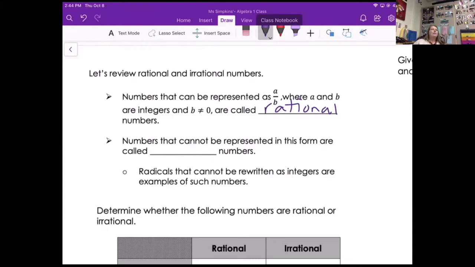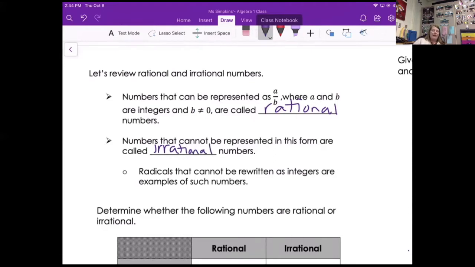What about 0.3 repeating? Does anybody know what that is as a fraction? Yeah, 1/3. So even if it is represented as a decimal, some decimals we can also write as fractions. So they are still considered rational. Numbers that we can't write as fractions are called the opposite, irrational.